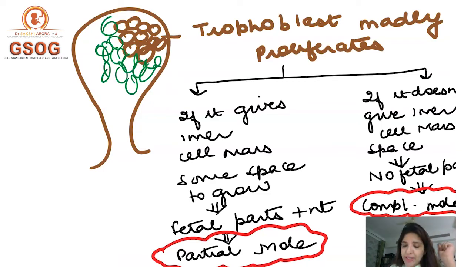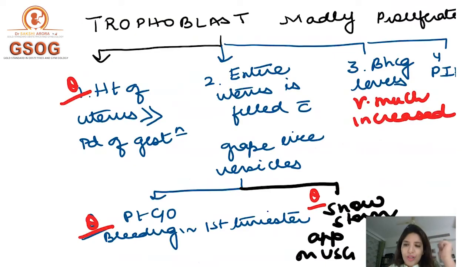Now, because the trophoblast is madly proliferating, right? That is why the height of the uterus is more than the period of gestation. Right? So always in a molar pregnancy, the height will be more than the period of gestation. An exception I'll tell you later on. Right? Number 2, the uterus will be filled with grape-like vesicles, as I told you, and so the patient will come to you with complaint of bleeding in first trimester, and some patients can typically give you the history of grape-like vesicles coming out.